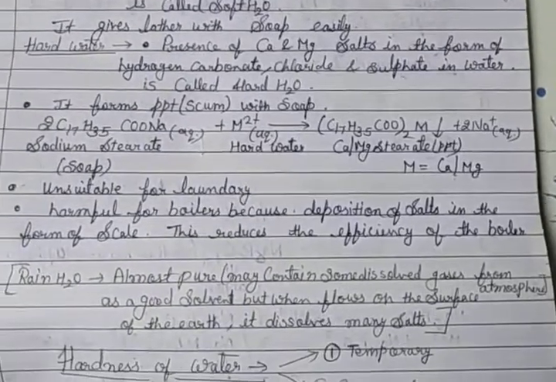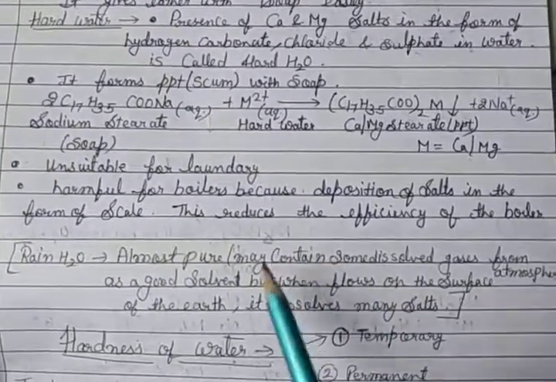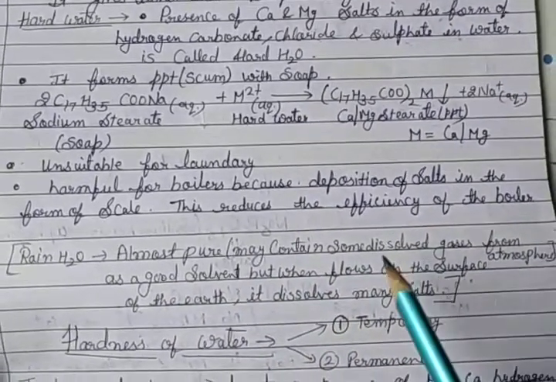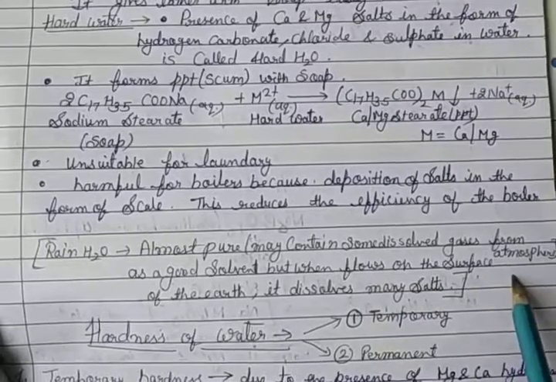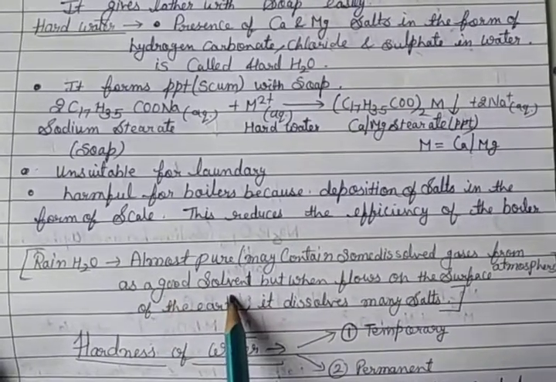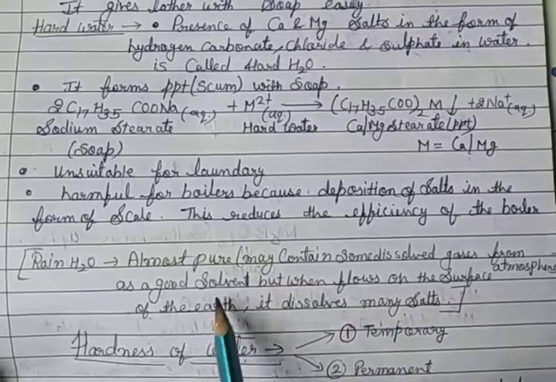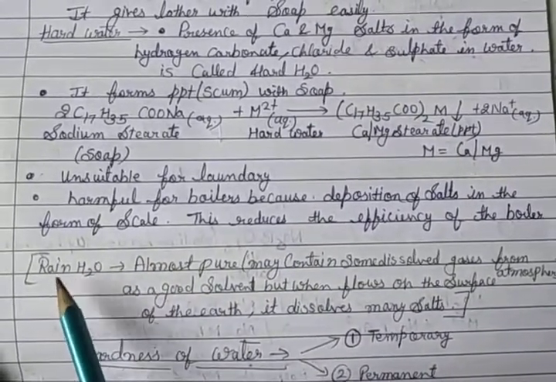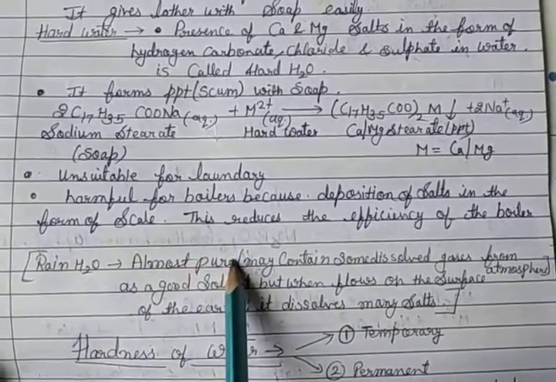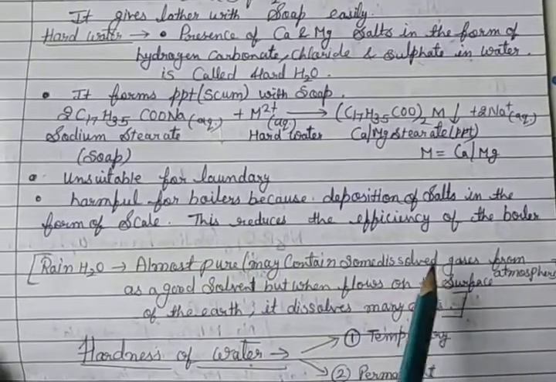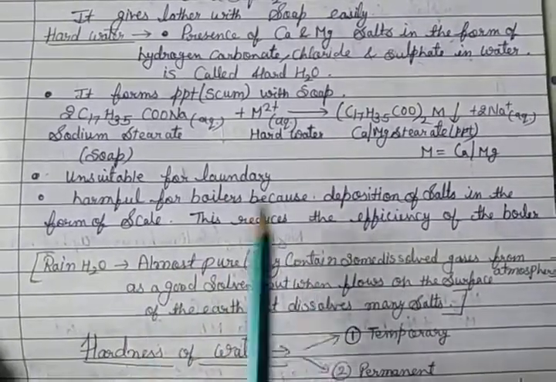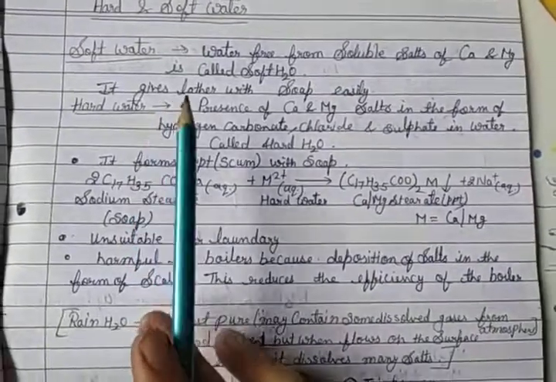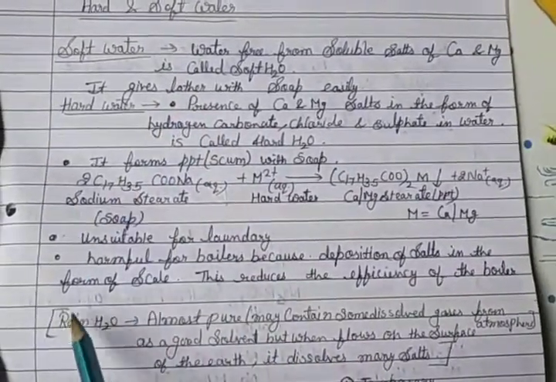Then rainwater. Rainwater is almost pure and may contain some dissolved gases from the atmosphere, and it is a good solvent, but when it flows on the surface of the earth, it dissolves many salts. So initially rainwater is almost pure and may contain some dissolved gases, but whenever it flows on the surface of the earth, it dissolves many salts. So this is the difference between soft water, hard water and rainwater.